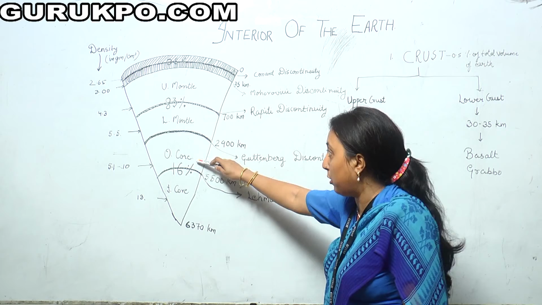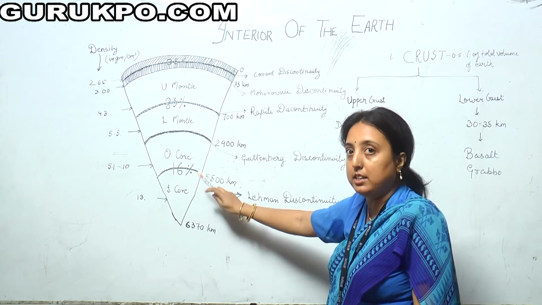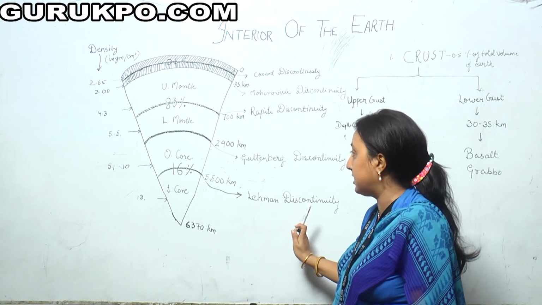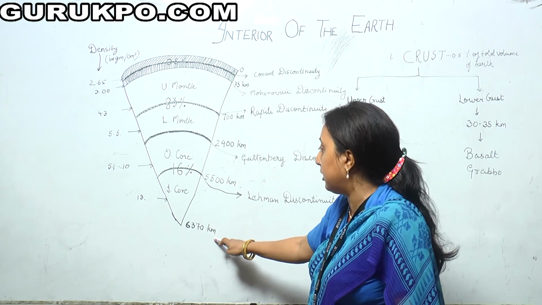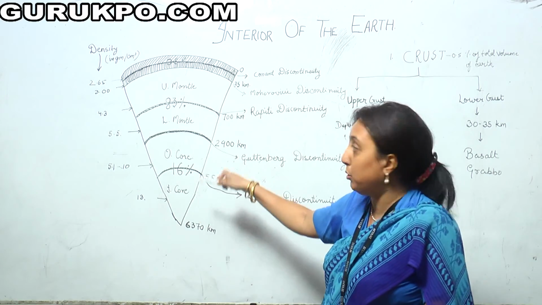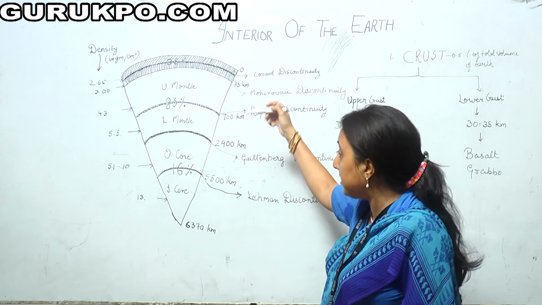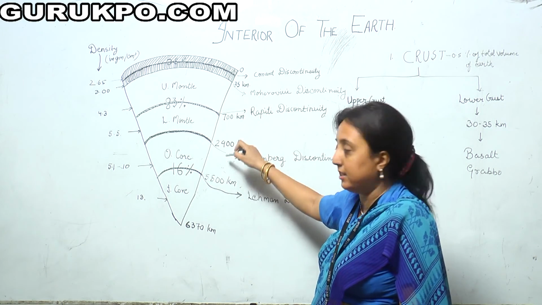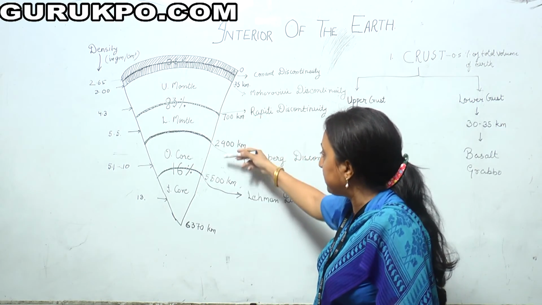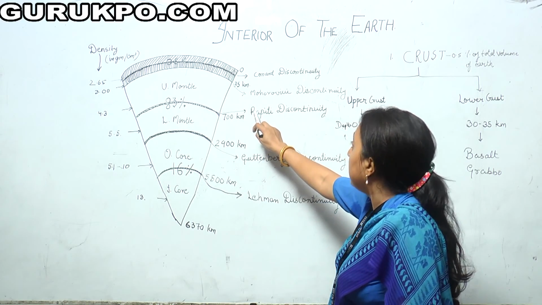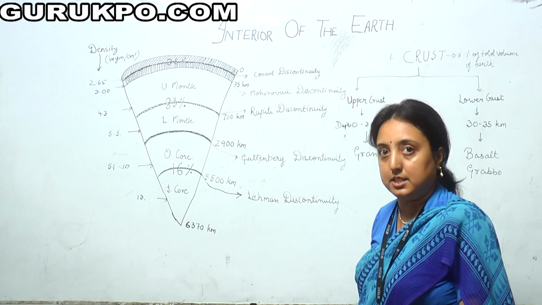Between the outer core, which is in molten stage, and the inner core, which is in solid state, there is a discontinuity known as the Lehmann discontinuity. So up to a depth of 6,370 km we divide the earth's interior mainly into three parts. This diagram shows the cross section of the earth's interior, and clearly shows the densities and depths of the different layers and the discontinuities between the various zones of the earth's interior.